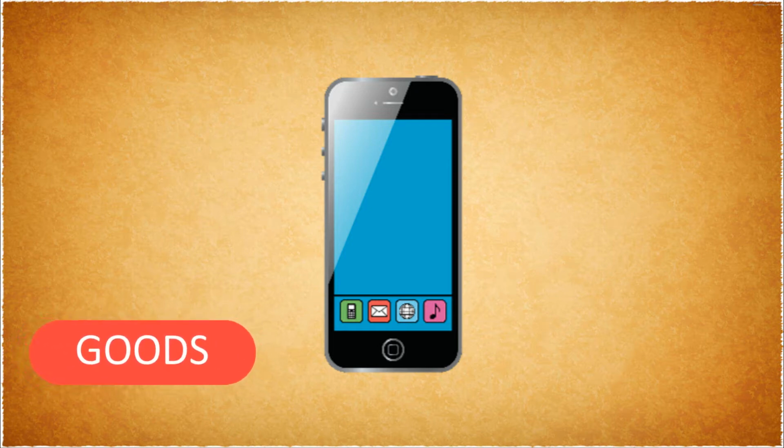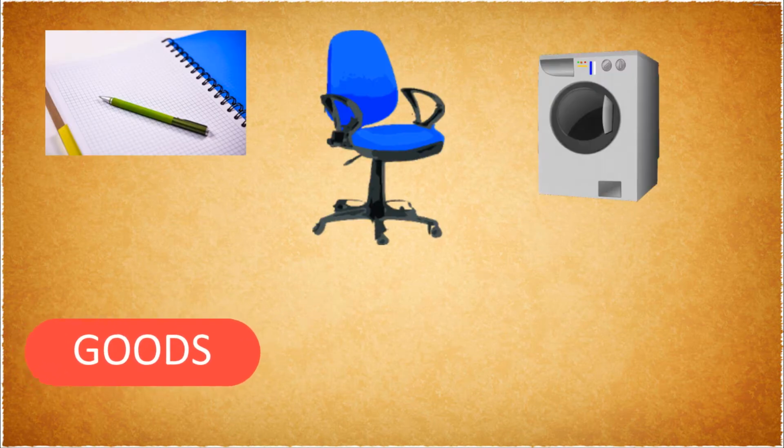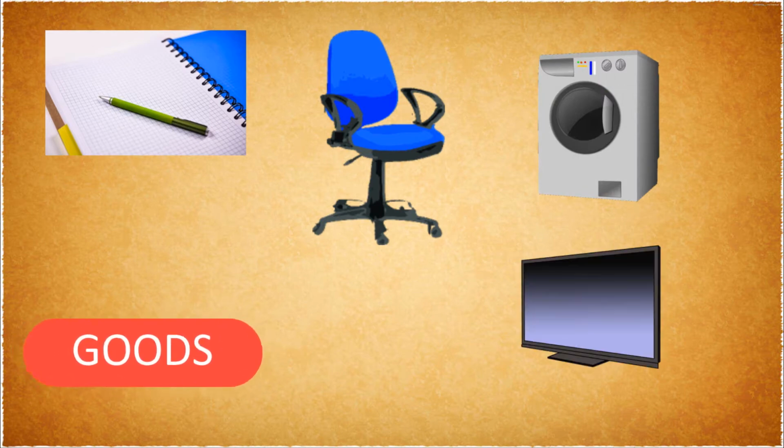In a similar way, we buy various goods such as a pen and a paper to write, a chair to sit on, a washing machine to wash the clothes, a television to watch the shows, and so on.